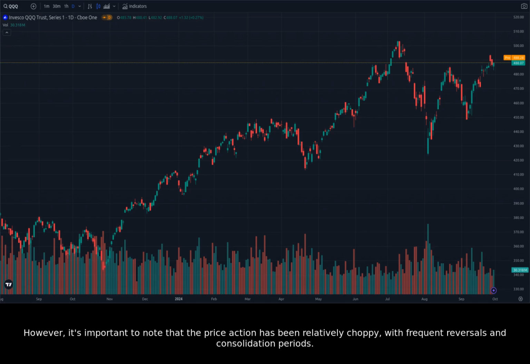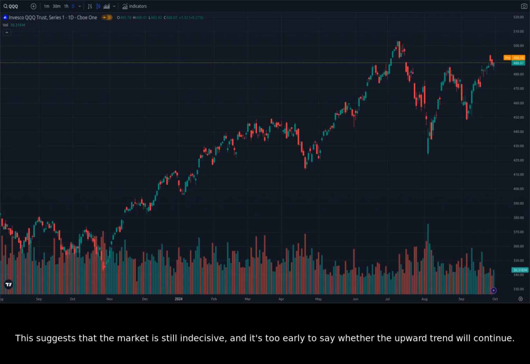However, it's important to note that the price action has been relatively choppy, with frequent reversals and consolidation periods. This suggests that the market is still indecisive, and it's too early to say whether the upward trend will continue.